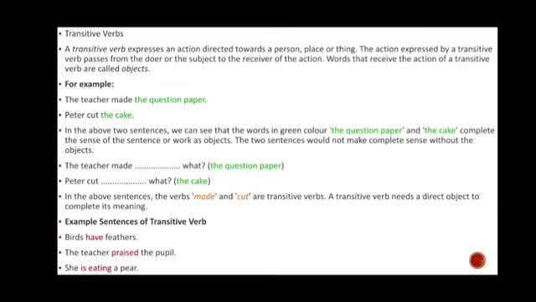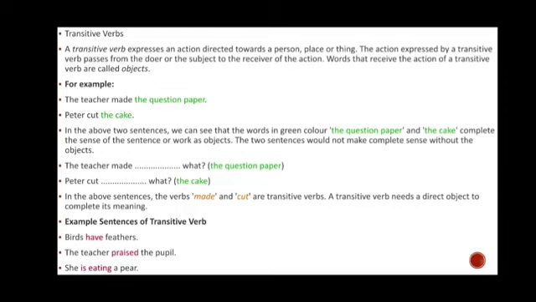You know very well about a direct object and an indirect object. For example, I write a letter to my father. Then a letter is the direct object, and to my father is the indirect object. In the same manner here.